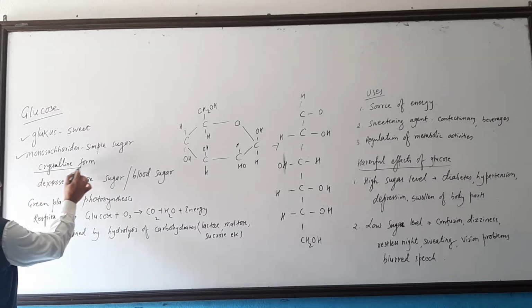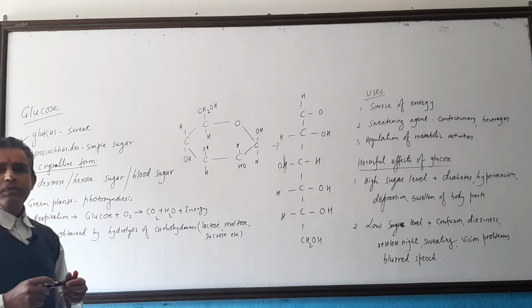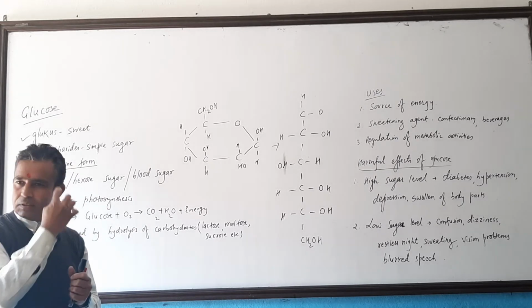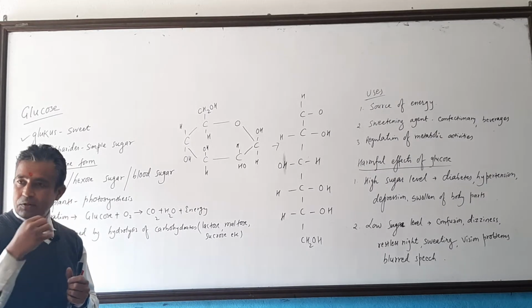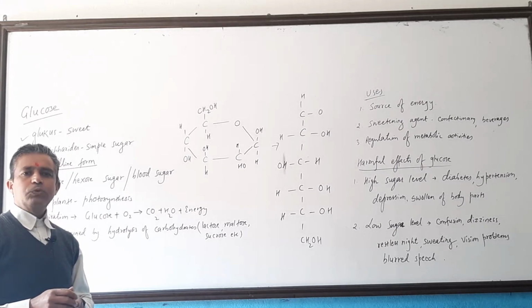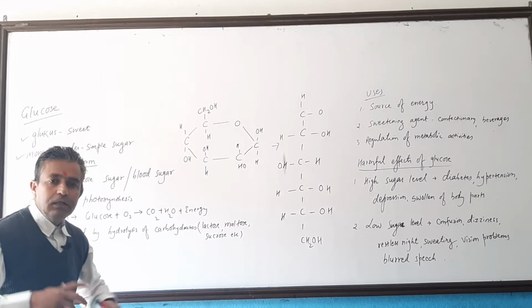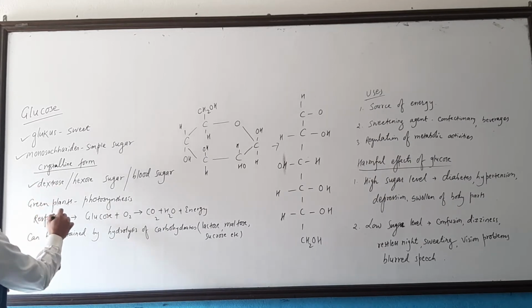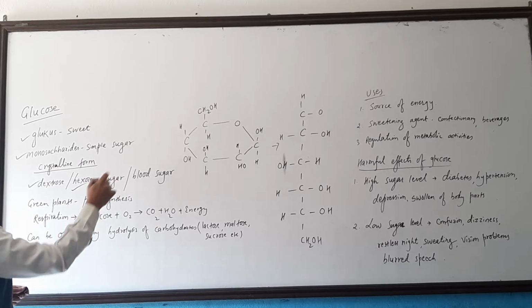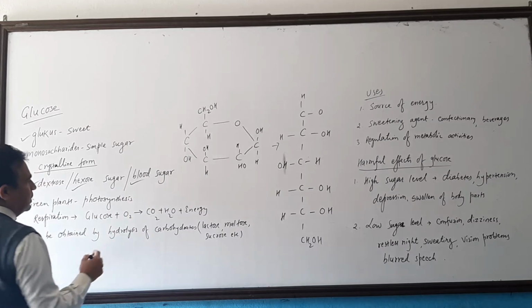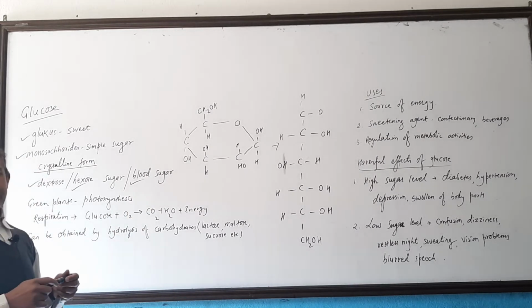I have mentioned here crystalline form. So, glucose is found in crystalline form. During the summer season, I think its use is more. It is added to water and drunk. Why? To get energy. Glucose is also called dextrose or hexose because there are 6 carbons in hexagonal form, or blood sugar. It is found in our blood as well.